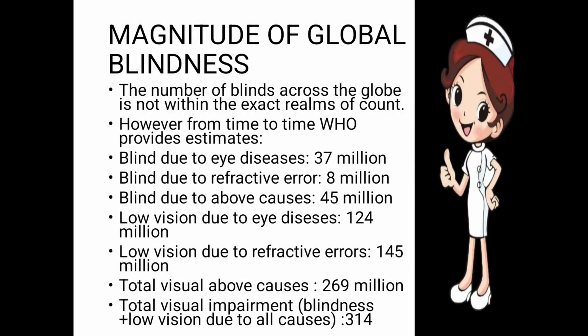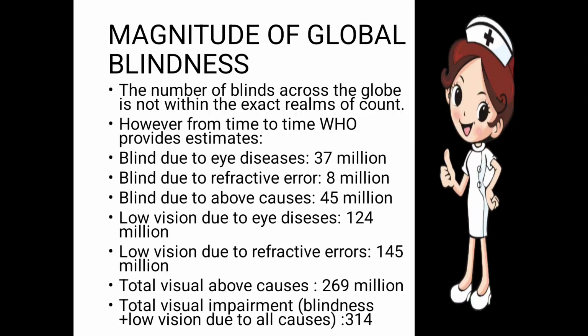Magnitude of global blindness. What is the magnitude of global blindness? Here we are discussing blindness at the global level, that is, the whole world. What is the number of blind people in the whole world? The number of blind people across the globe is not within an exact range of count. It is not possible for anyone to count the number of blind people across the world, but the estimation is given by the World Health Organization from time to time.